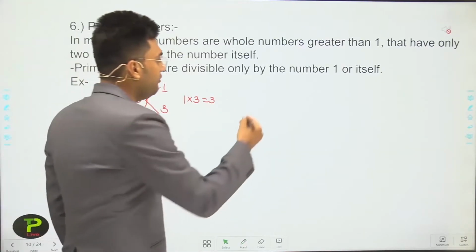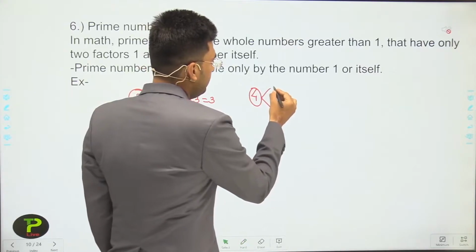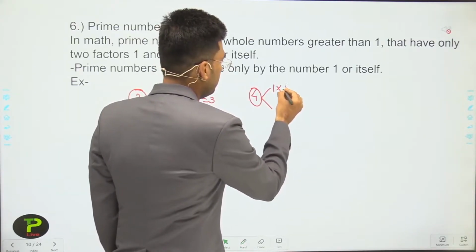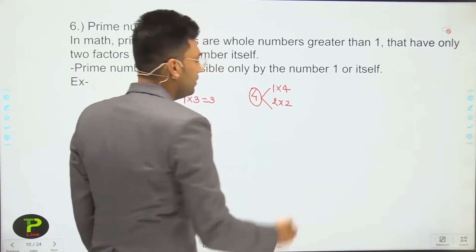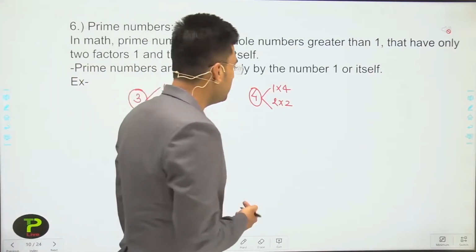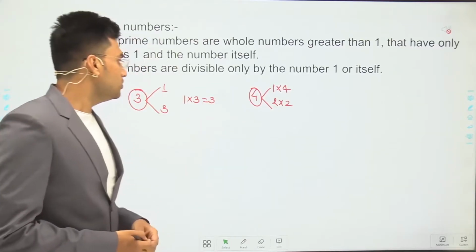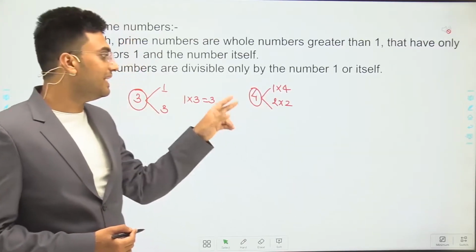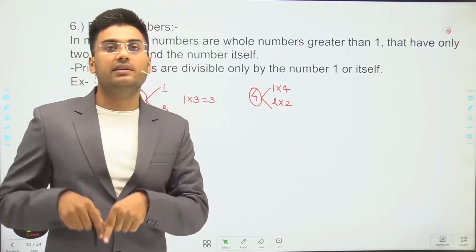But if you take 4, then it has 1 into 4. You can also write it as 2 into 2. So there are various types of factors for 4. 1 into 4 and 2 into 2, both are 4. So according to the definition, 4 is not a prime number because it has different factors except 1 and the number itself.